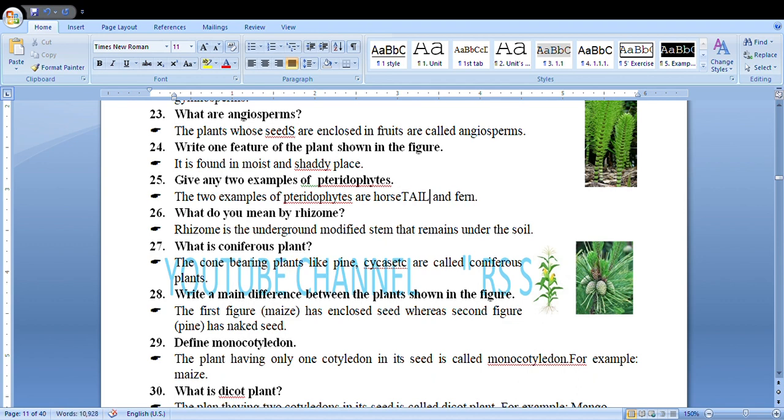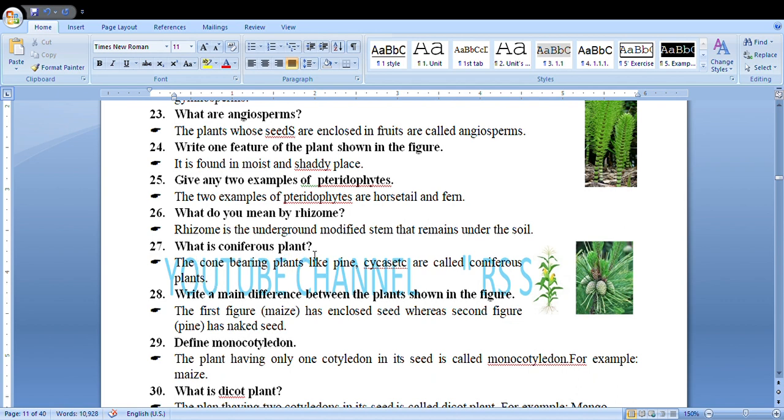Horsetail and fern. What do you mean by rhizome? Rhizome is an underground modified stem that remains under the soil. Like fern has rhizome. It is a modified stem that remains underground.